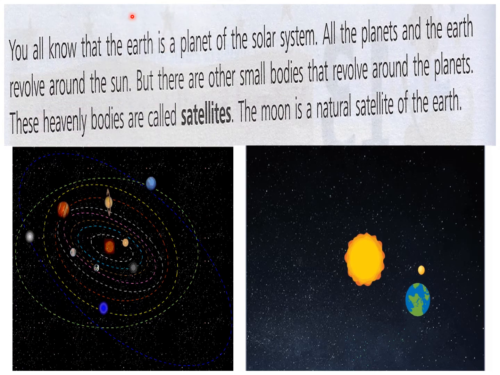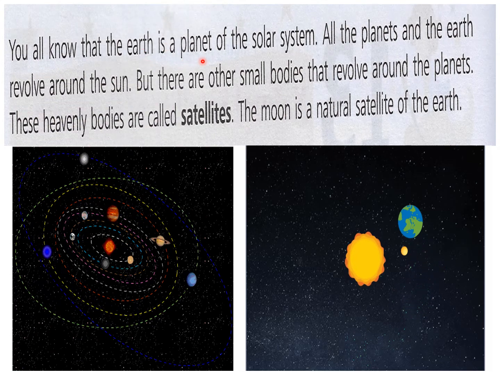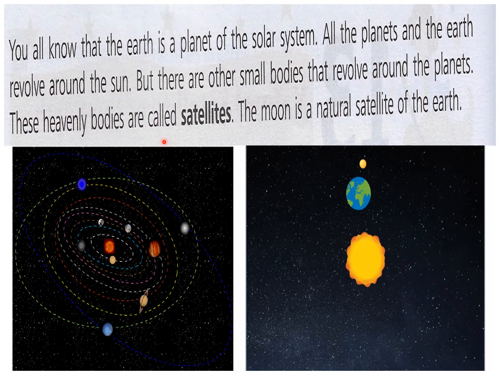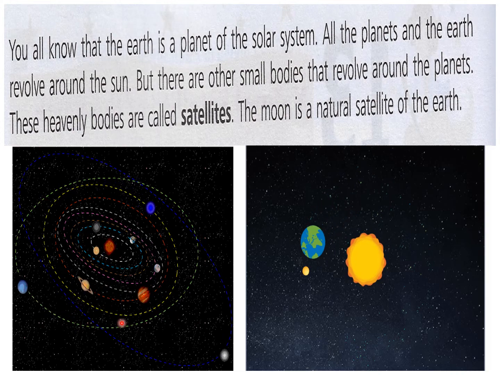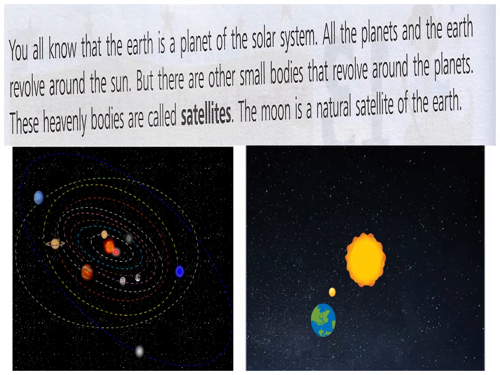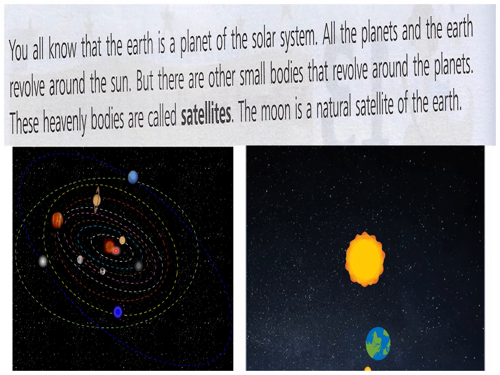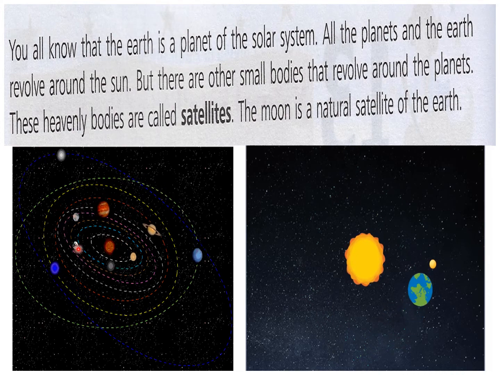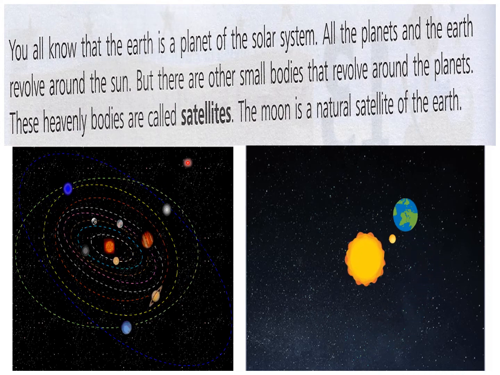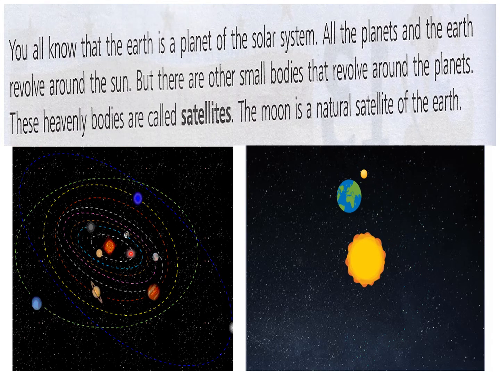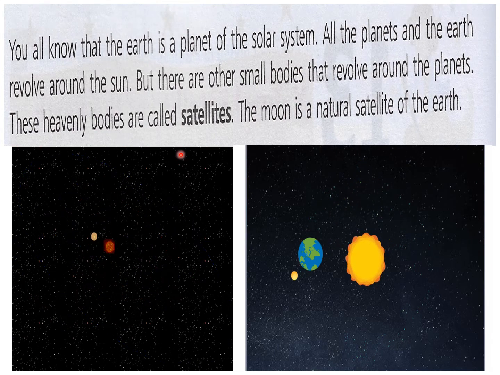You all know that Earth is a planet of the solar system. This is our solar system, and you can see this is the Sun in the center, and planets Mercury, Venus, Earth. You can see the third planet from the Sun is Earth. All these 8 planets are revolving around the Sun.